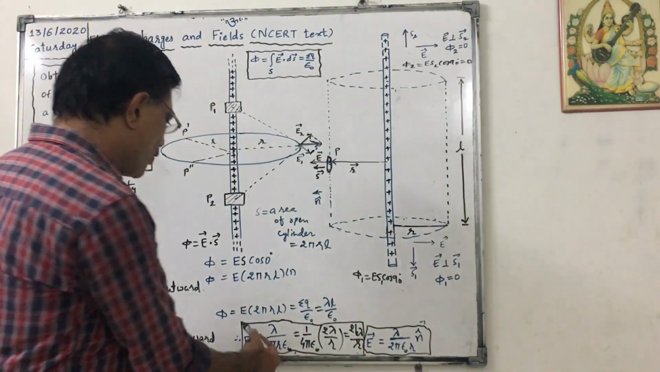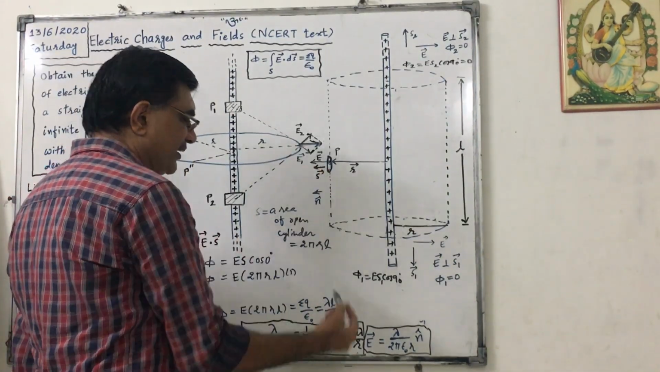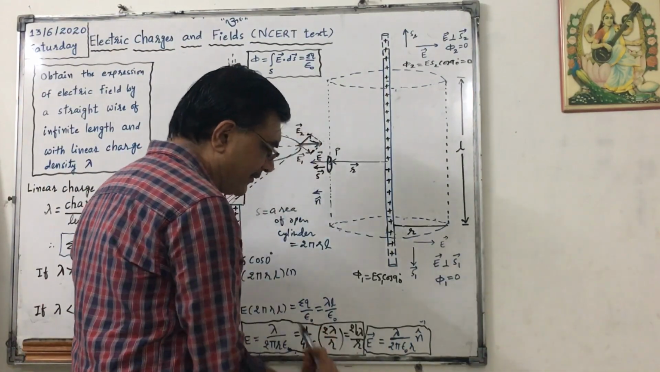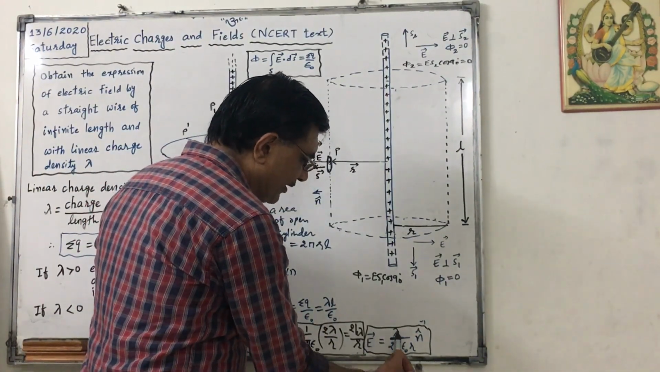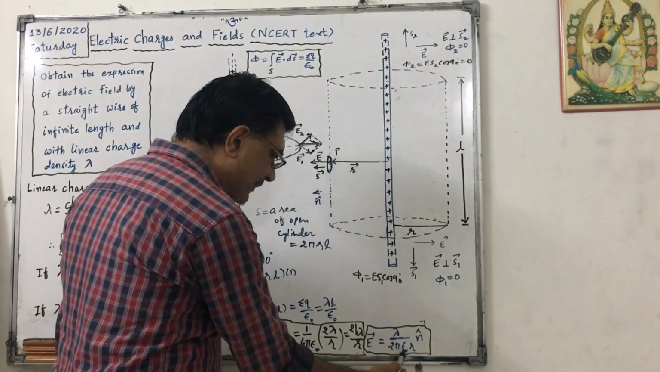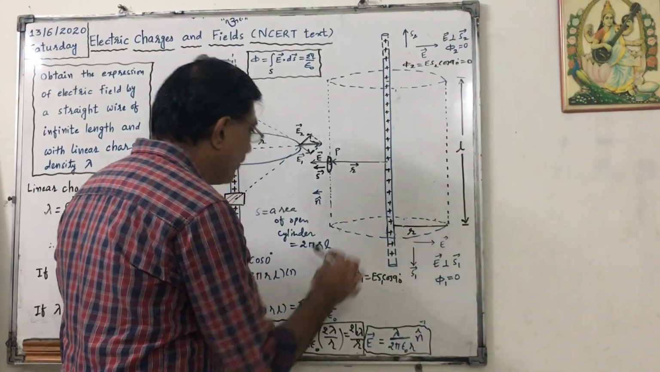What is the direction of vector E? It is this direction. So with direction, if you want to write, we have to write vector E equals lambda upon 2 pi r epsilon naught into n cap.